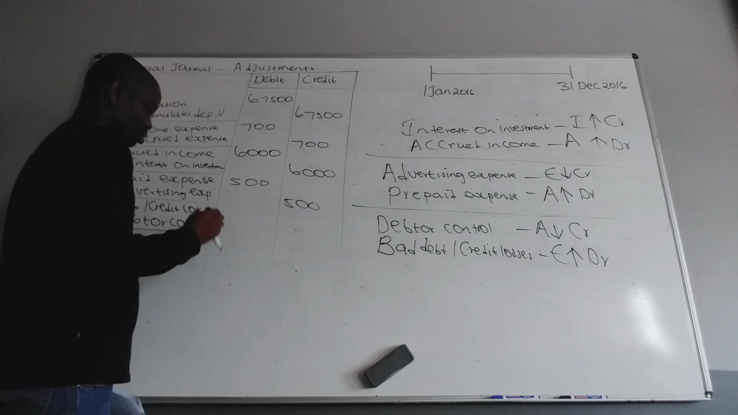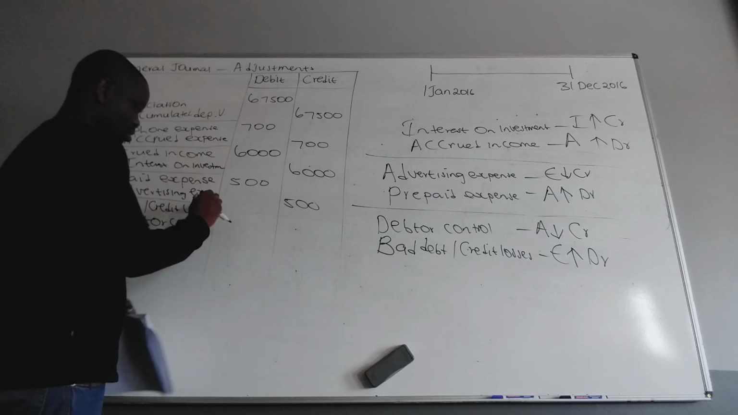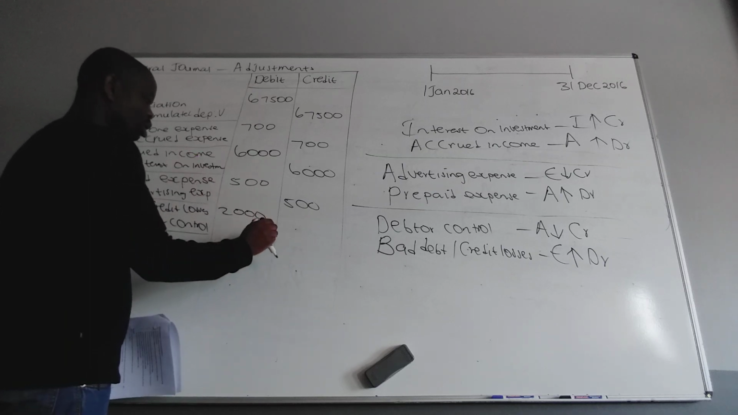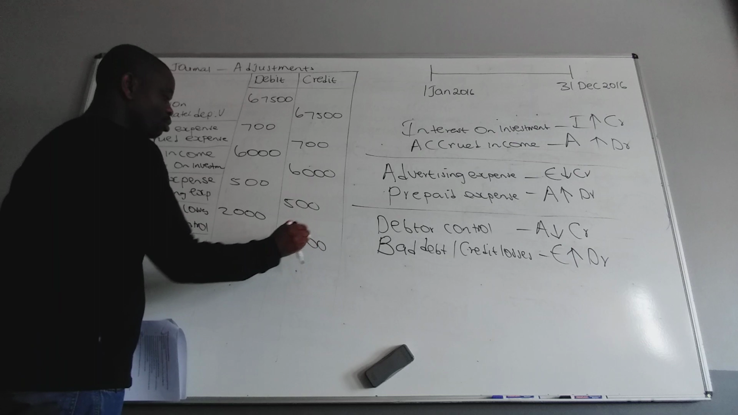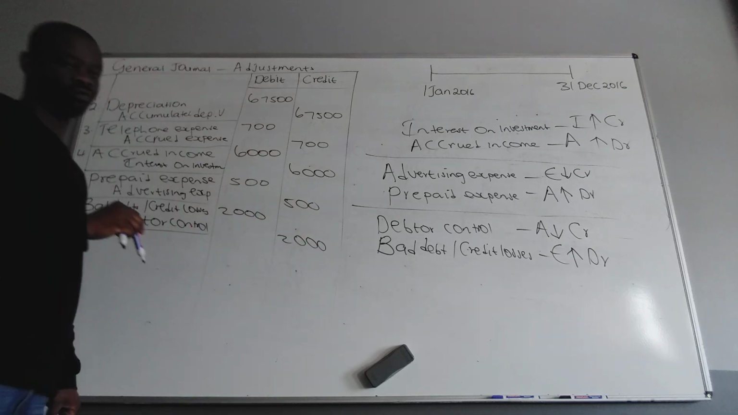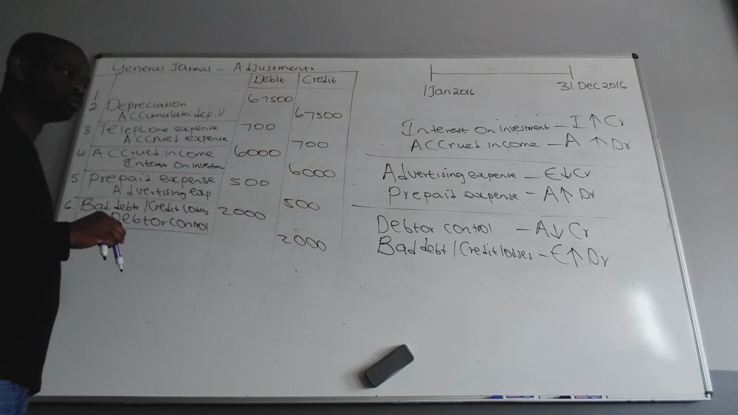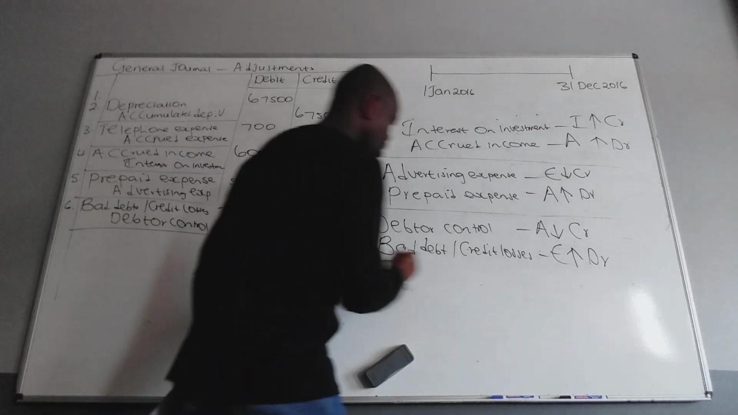So this is an expense to us, because we won't receive this money anymore. We wrote it off. It's not a liability because we don't owe anyone. We're just losing it.